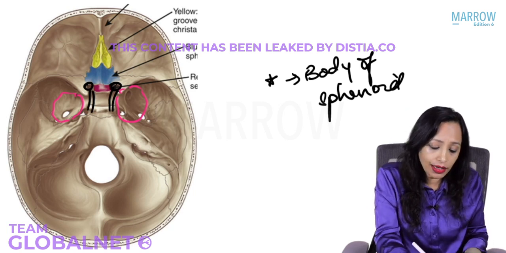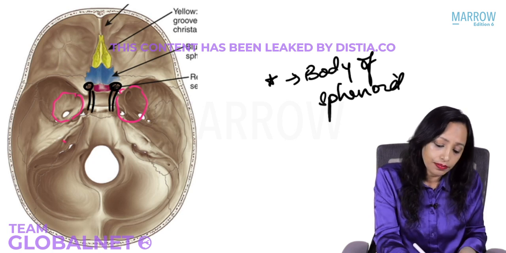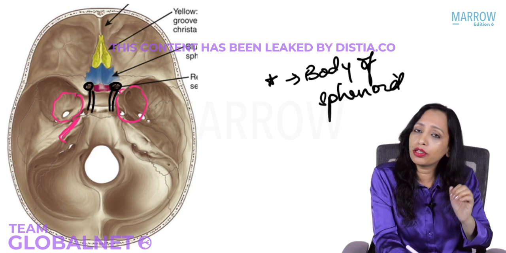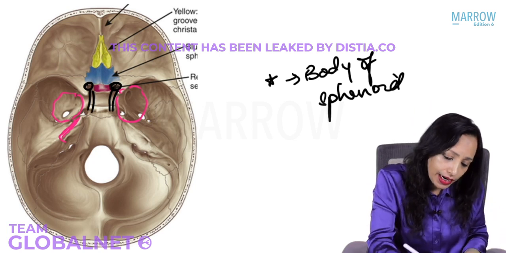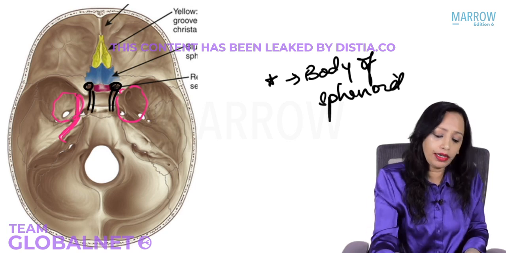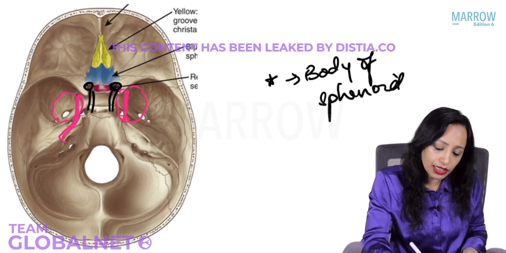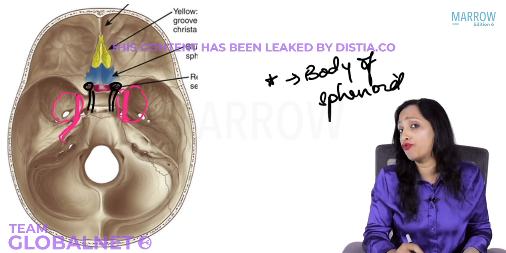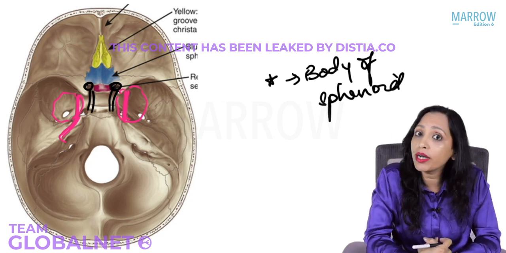Yes, we saw that the internal carotid enters the petrous bone through the carotid canal and then it comes out at the roof of the foramen lacerum and then it goes anteriorly. And when it goes anteriorly, it passes through the cavernous sinus, which means, can I say that the internal carotid is very closely related to the lateral wall of the sphenoid sinus?